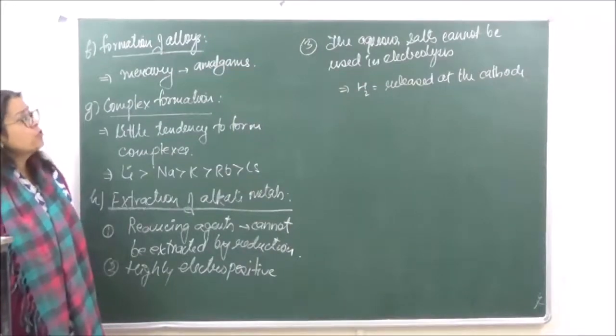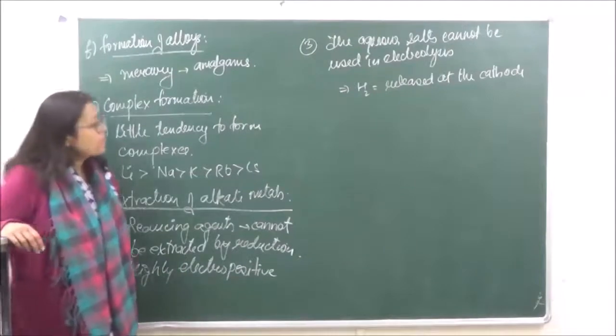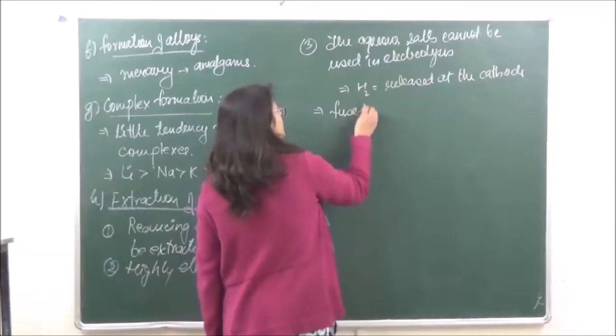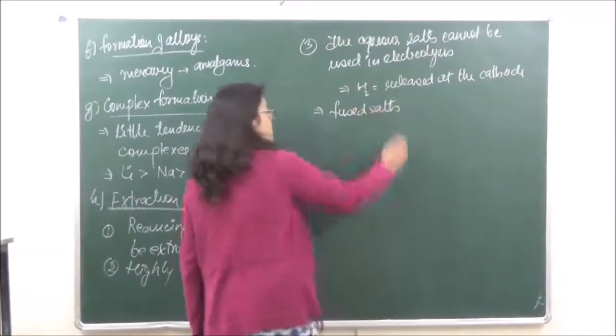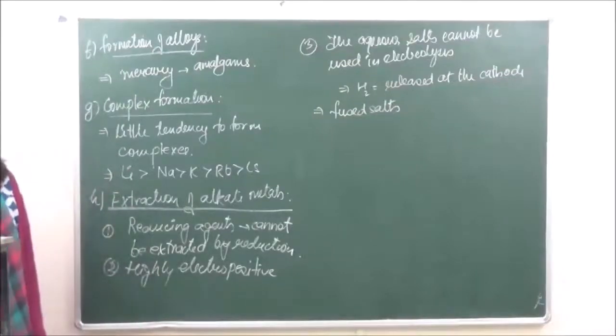So in order to do the electrolysis, instead of taking aqueous solution, we generally take fused salts, or you can take the molten form of salts. This is the only successful method of extracting the alkali metals in pure form.